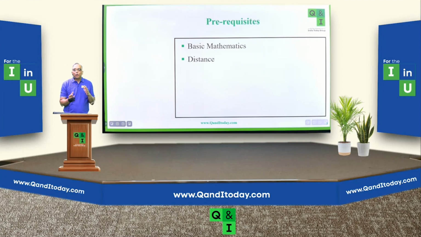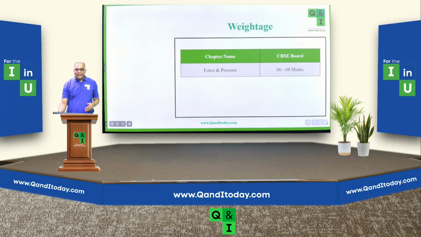Second, you should know about distance and speed. These are the basic prerequisites required for this class, so that you understand the concepts well. Now, let's talk about the weightage, which is the annual exam weightage. For example, if you have an 80-mark exam, then a 6 to 8 mark question comes from this chapter, force and pressure.